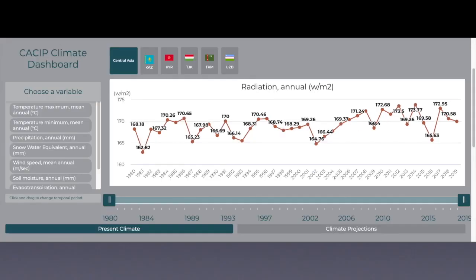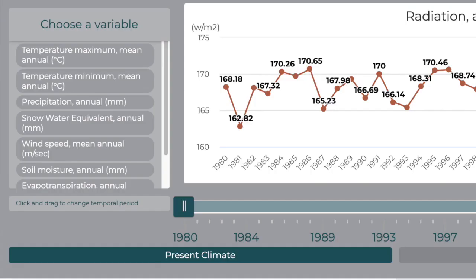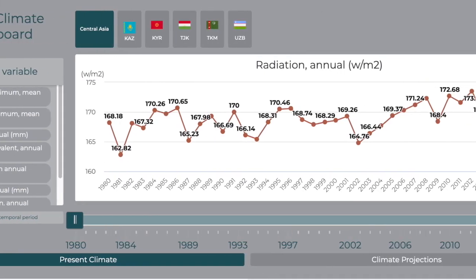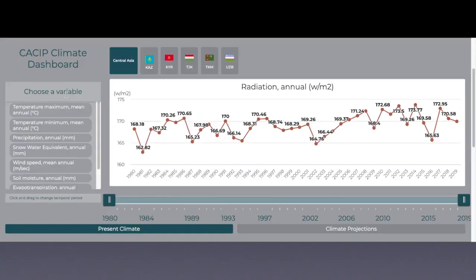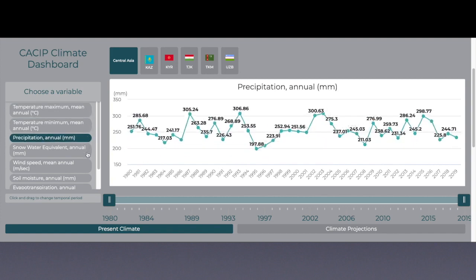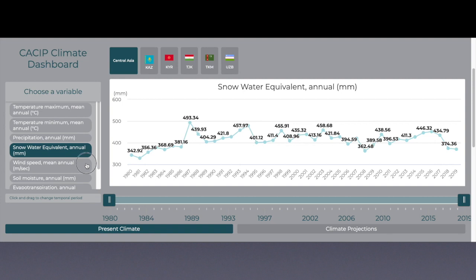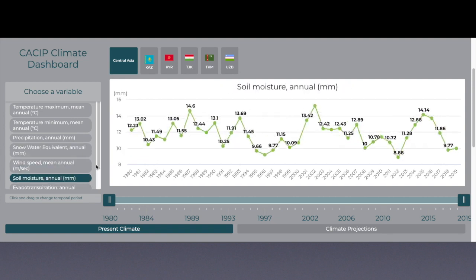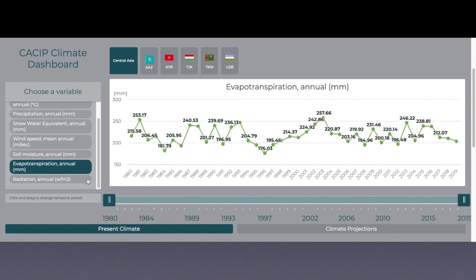Now click the Present Climate button at the bottom toolbar. When it's highlighted, it means that the regional data you will see will be historical data dating from 1980 up until 2019. Now you can select which climate variable you wish to view. On the left sidebar menu, you will find 8 different climate variables to choose from. They include temperature maximum, temperature minimum, annual precipitation, snow water equivalent, wind speed, soil moisture, evapotranspiration, and radiation.